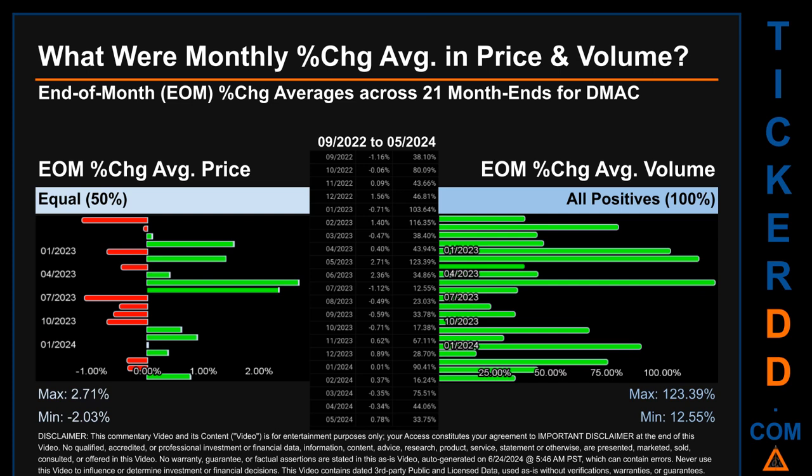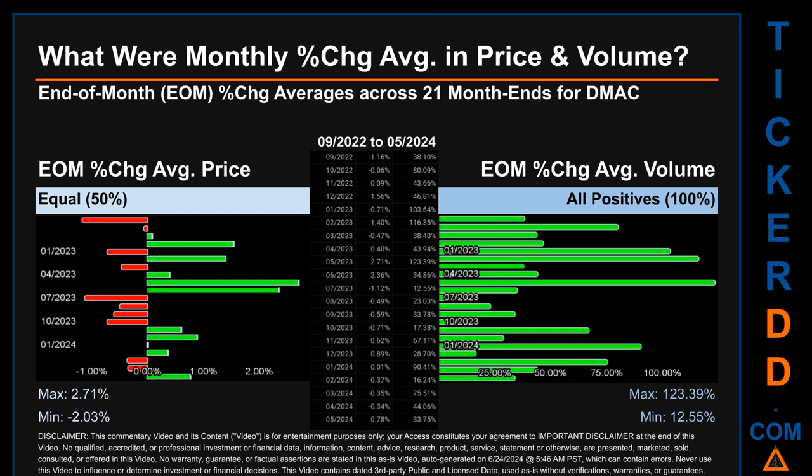From 09/2022 to 05/2024, there was an equal split of monthly percentage change in price across 21-month ends. In terms of volume, 22 out of 21 month ends had a positive percentage change. That is 100% of month ends saw a positive percentage change in average volume.